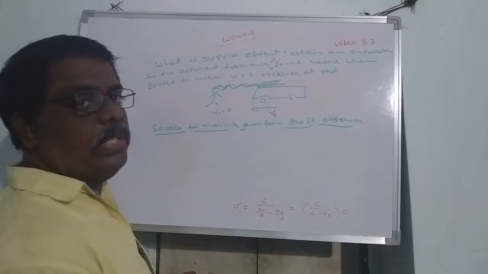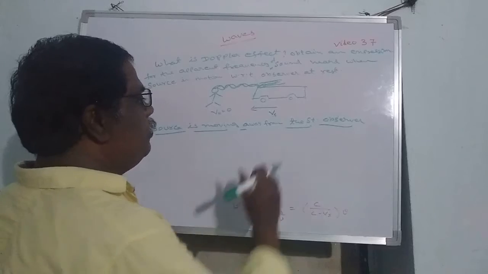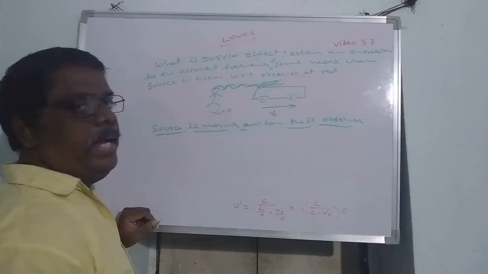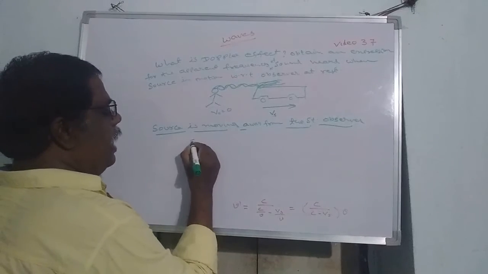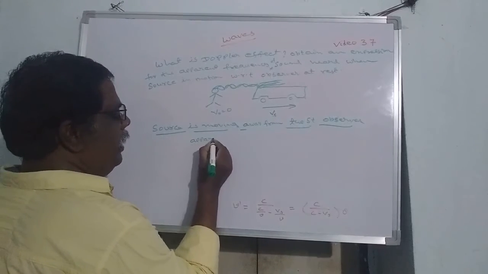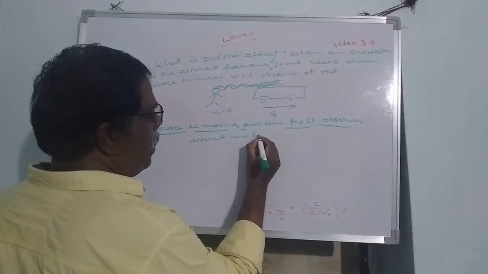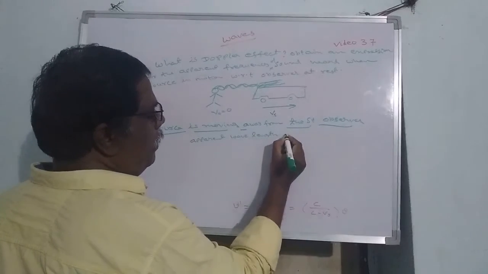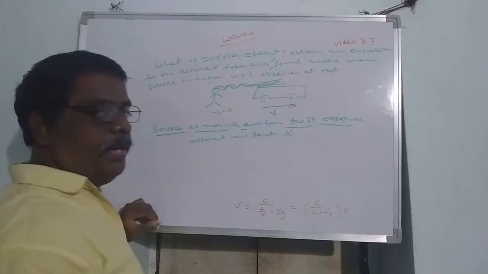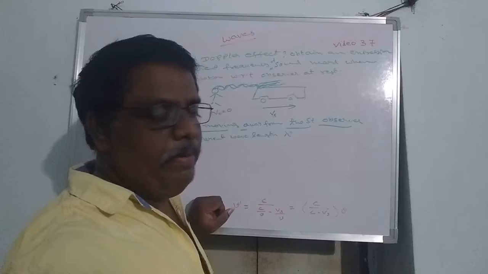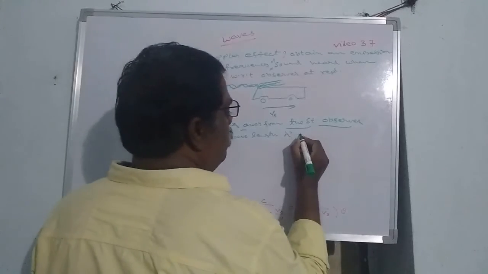The absorber is still stationary, but the source is moving in this direction, away from it. The apparent wavelength, the change in wavelength compared with the actual, was lambda dash in the first case. Now it will be lambda double dash.